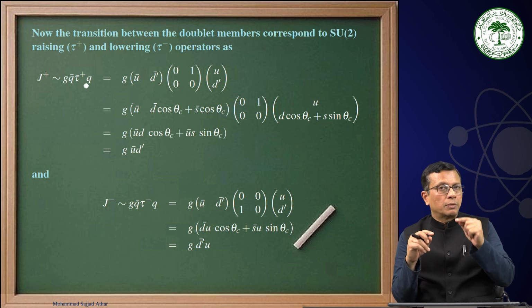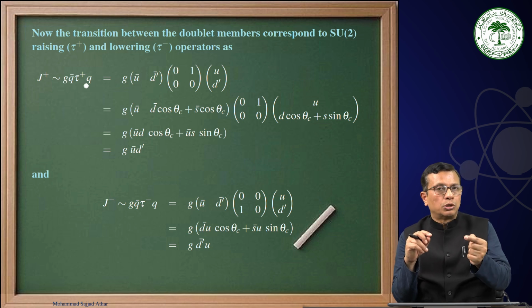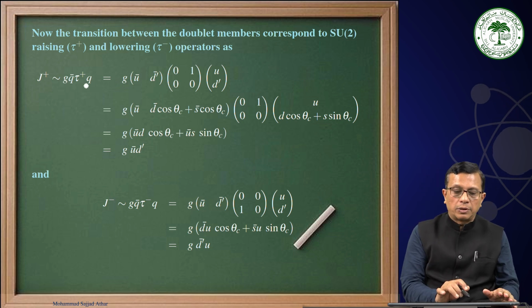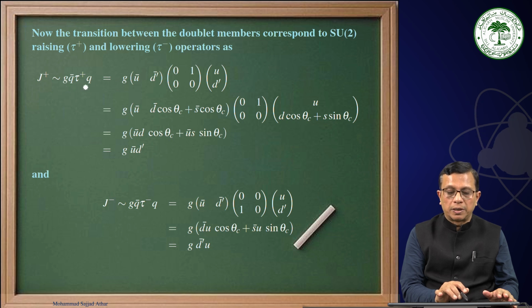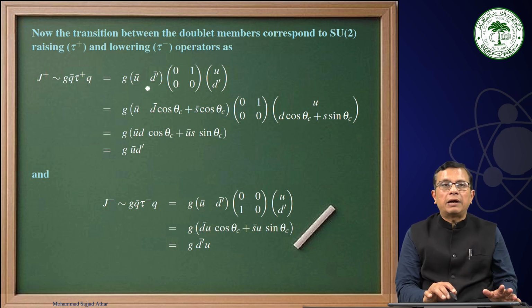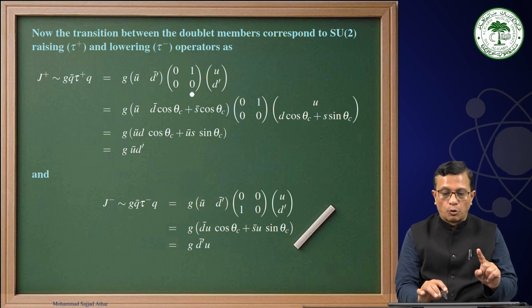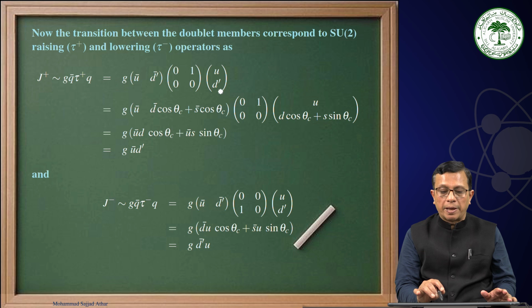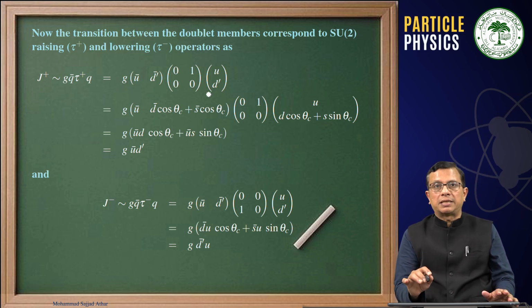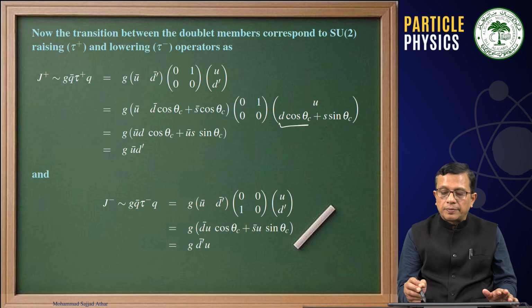when we are talking about a transition from a u quark to a d quark, it will be a lowering operator. And when we are talking about a transition from a d quark to a u quark, we have to use a raising operator, and that is why we have G q̄ τ+ q. You see here, instead of the doublet (ū, d̄), we have the doublet (ū, d̄′), with the matrix 0 1 0 0 for τ+, and this is (u, d′). And remember, this d′ was d cos θ_C plus s sin θ_C.